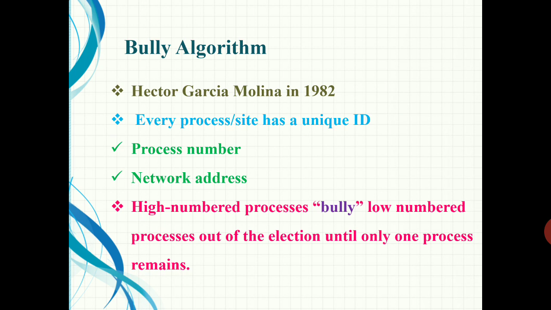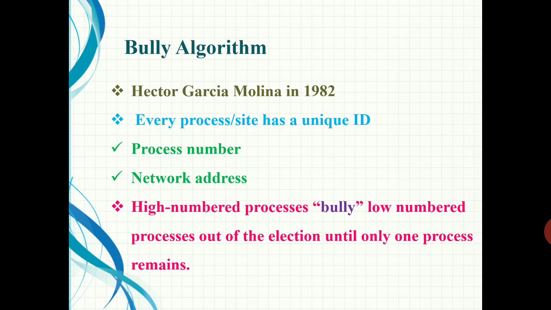Then we assume that every process has a unique ID. For example, we can use the network ID or a process number as the ID of a particular site or process. Every process in the system should know the set of ID numbers, and also which processors are up and which are down. So every process must have knowledge about the IDs, and also an idea about the up and down processes or processors in the system.